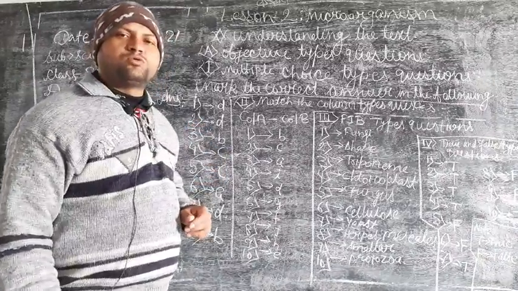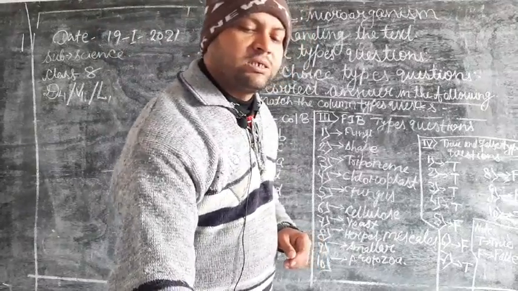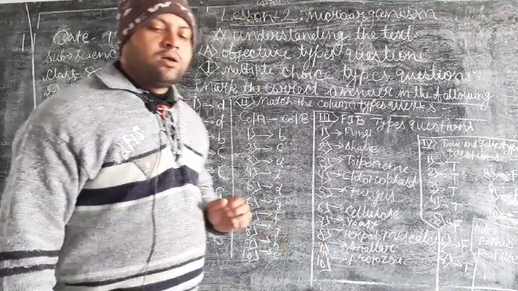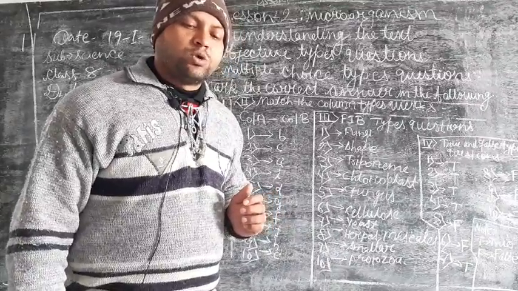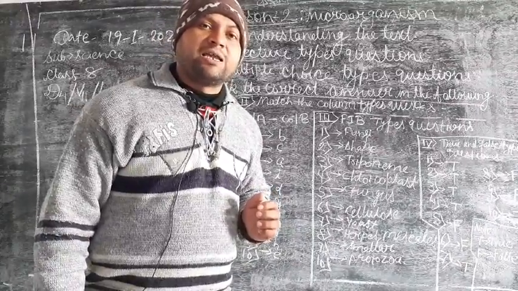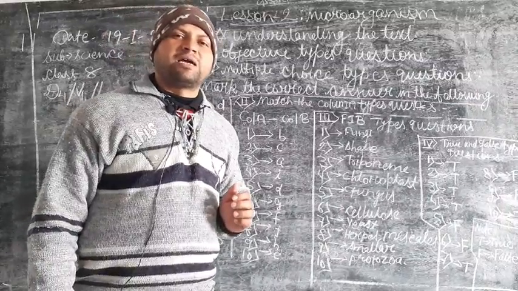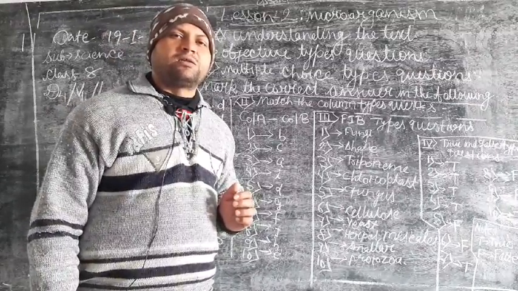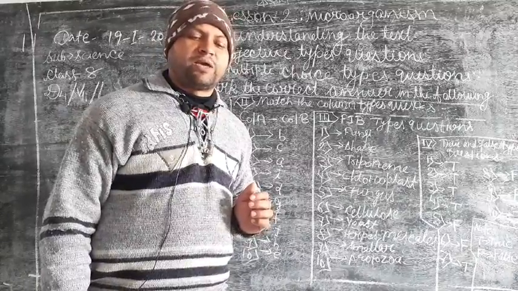Now let us move towards the second question. It is given here, which one of the following is not a bacterial infection? You have to write your answer in your textbook, your note copy.